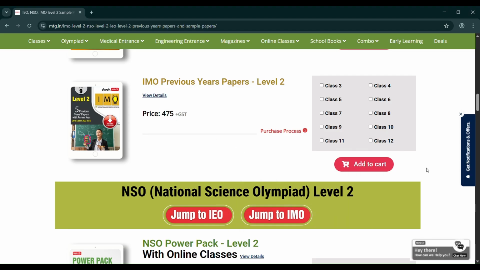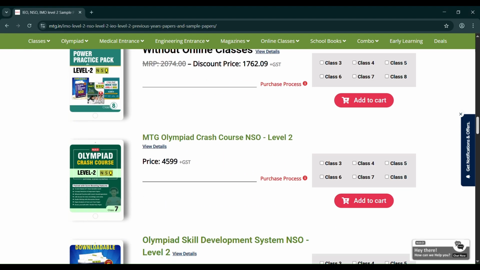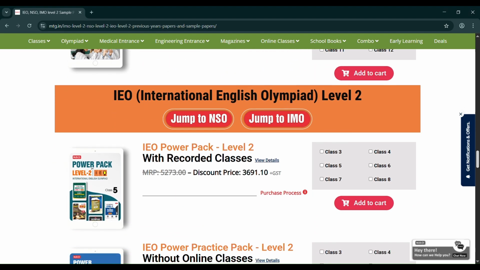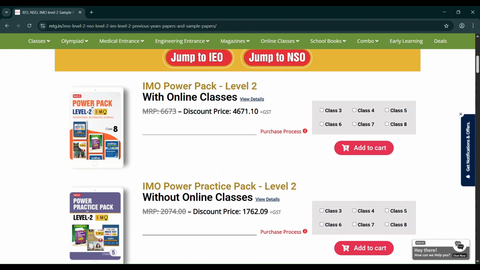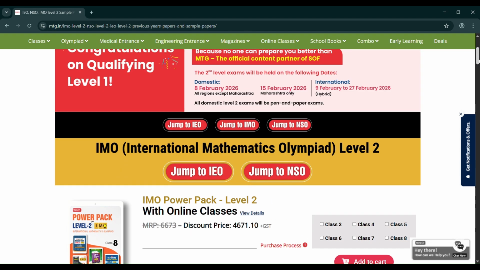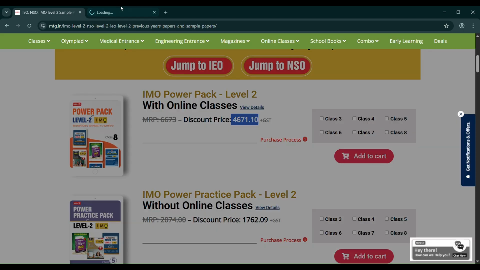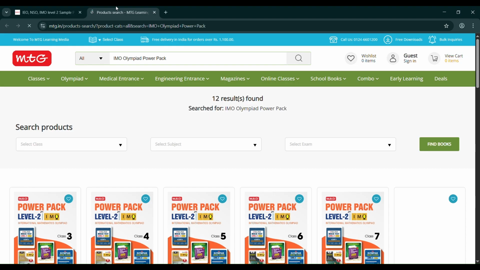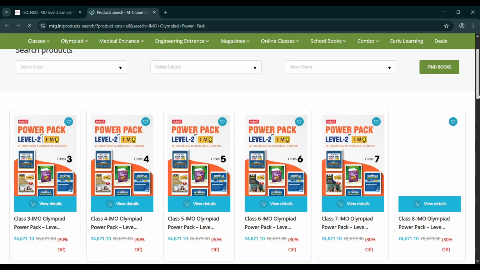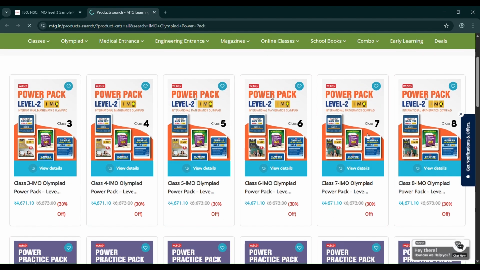Likewise, they will have it for science and of course English, because these are the 3 exams which have level 2 exams. Now coming back in detail, IMO Power Pack Level 2 with online classes. Let's see the details of it. Let's just click class 7 because that's what I'm dealing with.